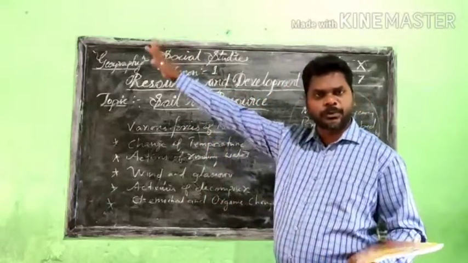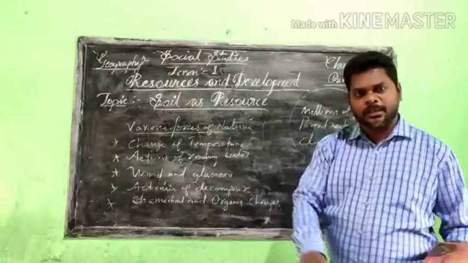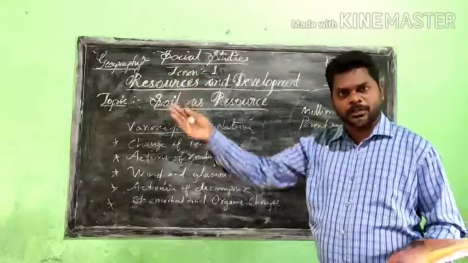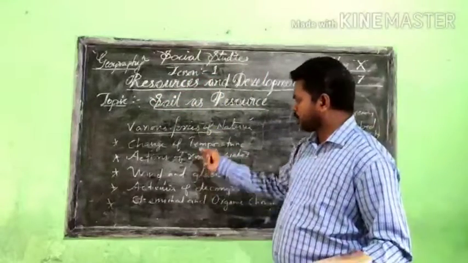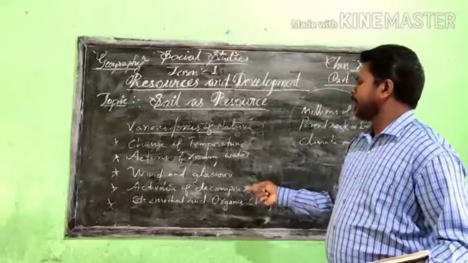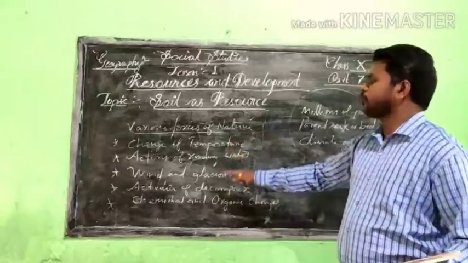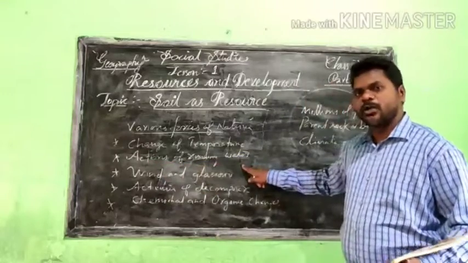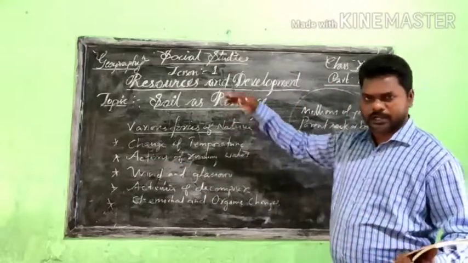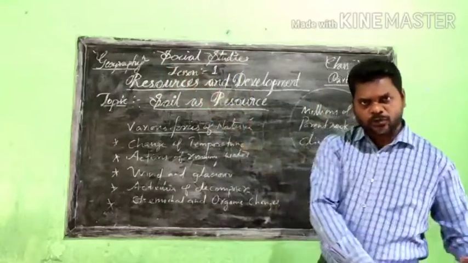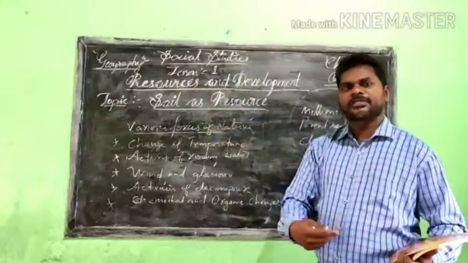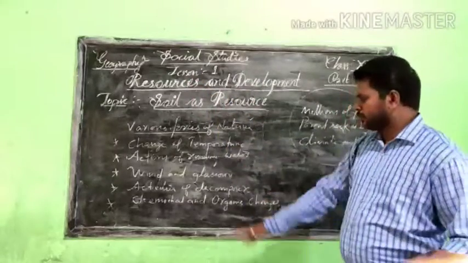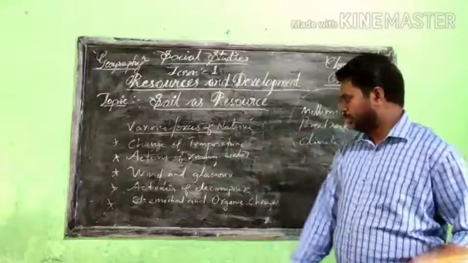The water flows very fast from the top towards the bottom. That action is also one of the factors that form the soil. So we can understand the actions of running water: water flows fast from the top towards the bottom, and that is one of the reasons soil forms.